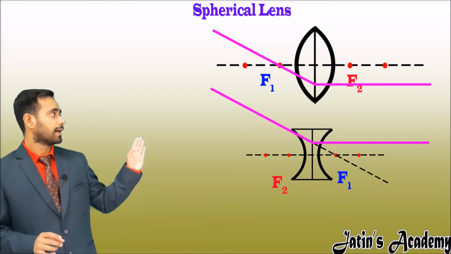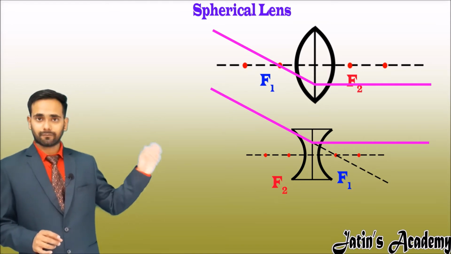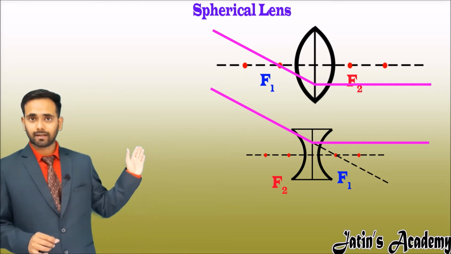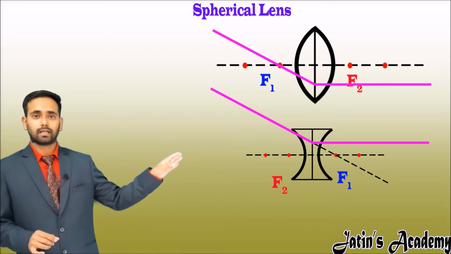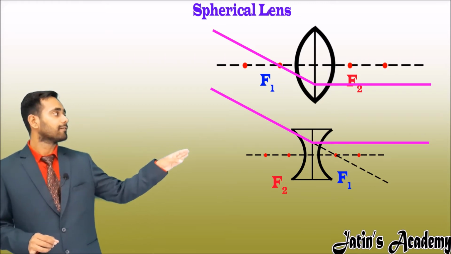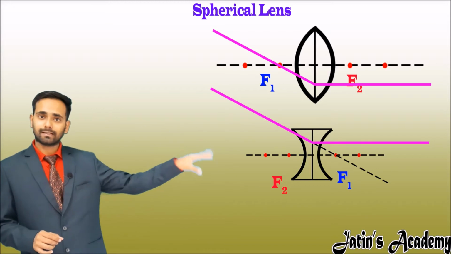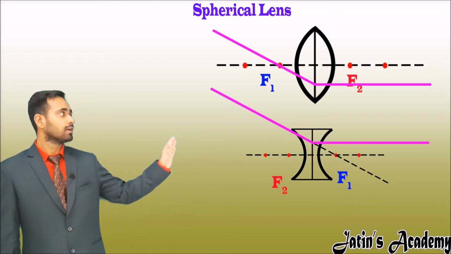Now you see that the first focus in a convex lens is on the left side and the second focus is on the right side, and in the concave lens the first focus is on the right side and the second focus is on the left side.